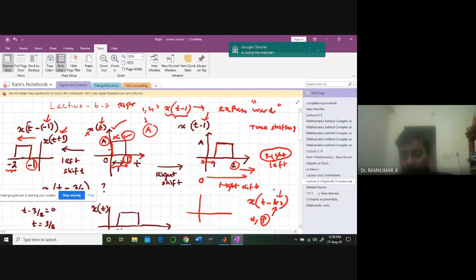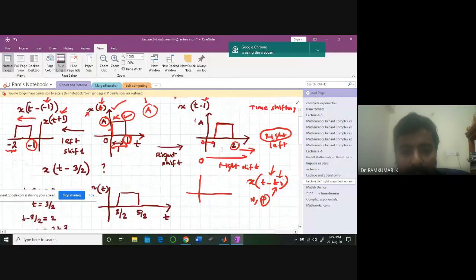Why? You write the expression like this and say t naught is going to take positive or negative. If it is positive, right shift, like this, t minus 1. If it is negative, it's going to be t minus minus 1, that becomes t plus 1, and it's going to be a left shift. Okay, easily you can visualize it clearly.